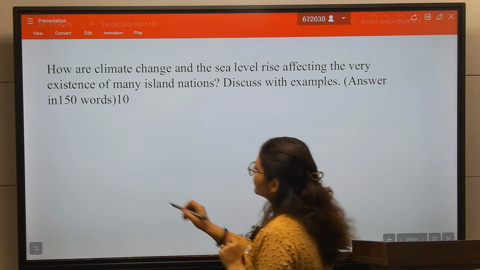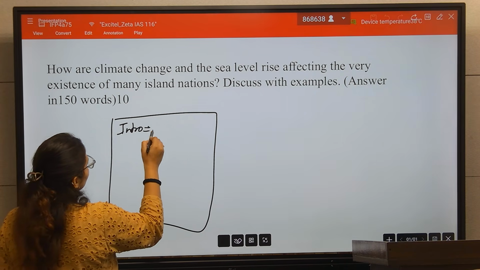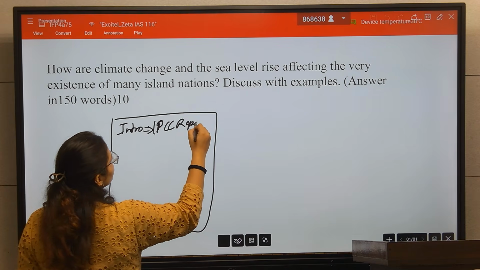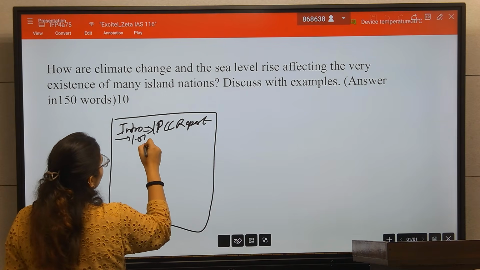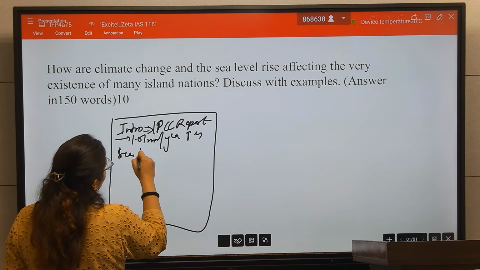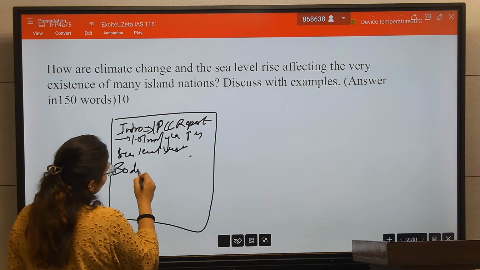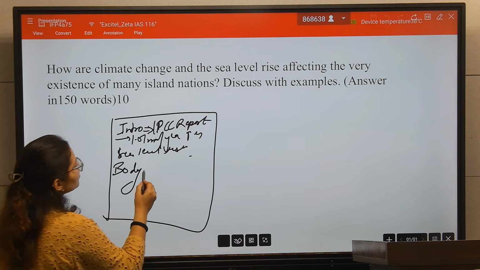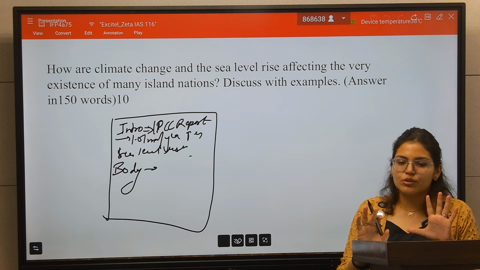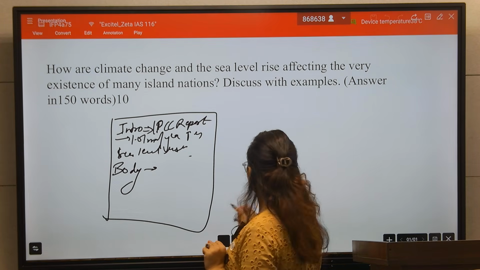Now in the body part, so here the intro: I will quote the IPCC report on the rise in sea level. Now the body part. This is a 10 marker question, so simply write five to six points on this.